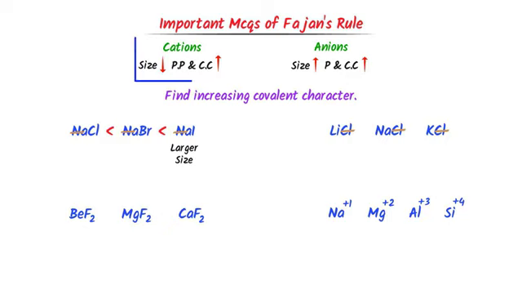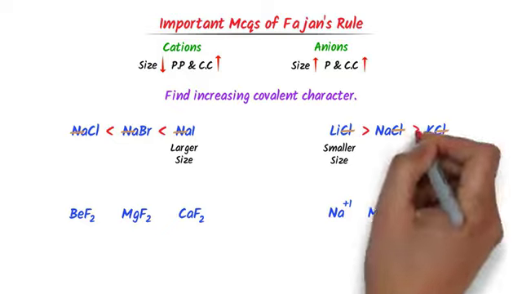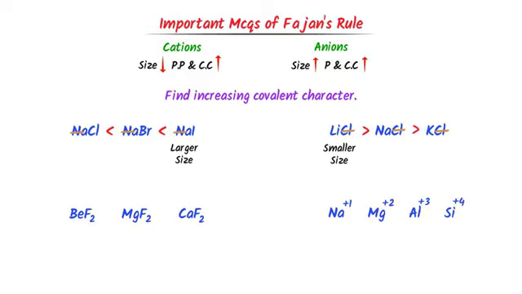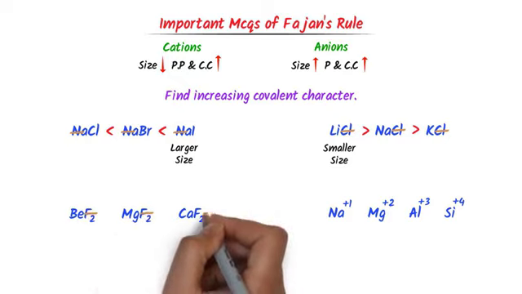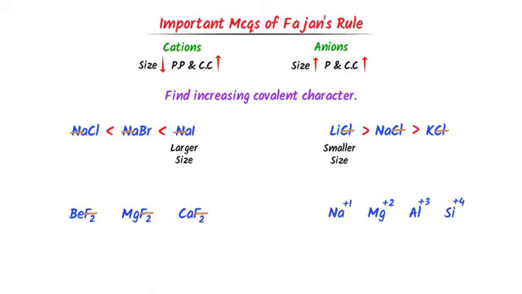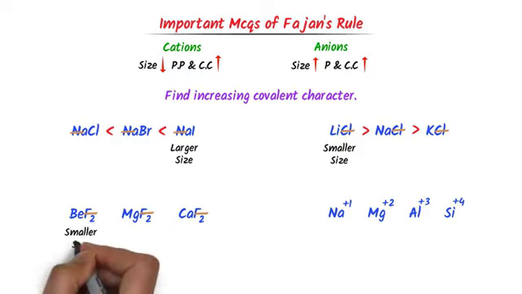We know that the smaller the size of a cation, the more is its polarizing power and covalent character. The size of lithium is smaller than sodium and potassium, hence this is the order of increasing covalent character. Thirdly, in this case, the anion is the same, which is fluorine, so I only consider cations. The size of beryllium is smaller than magnesium and calcium, hence this is the order of